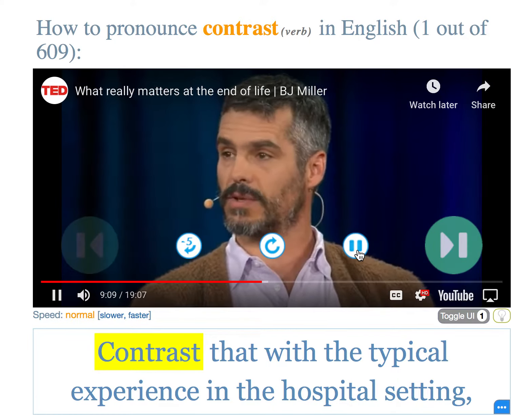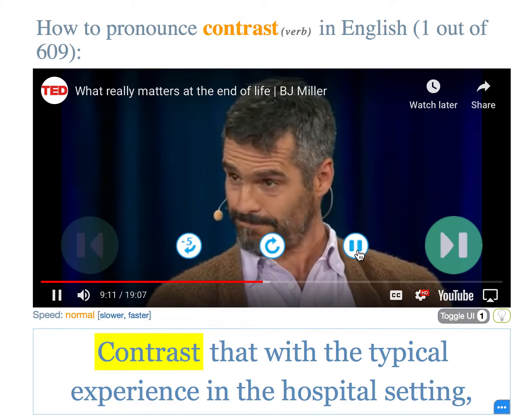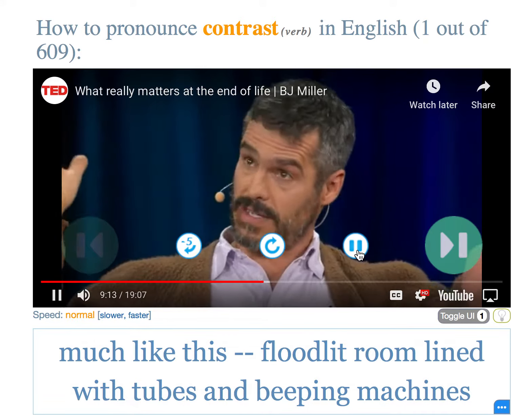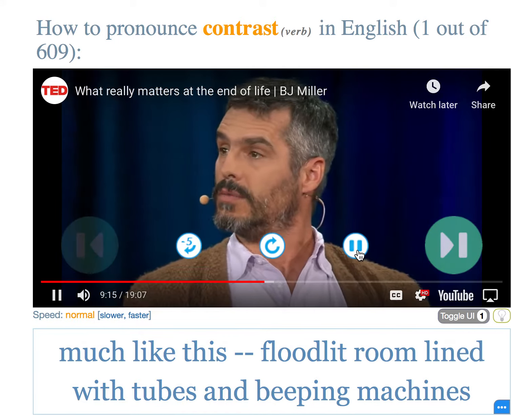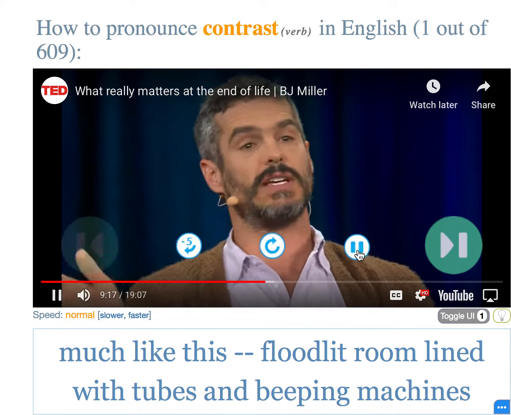Contrast that with the typical experience in the hospital setting. Much like this, floodlit room lined with tubes and beeping machines.